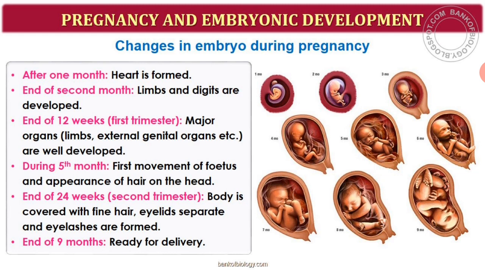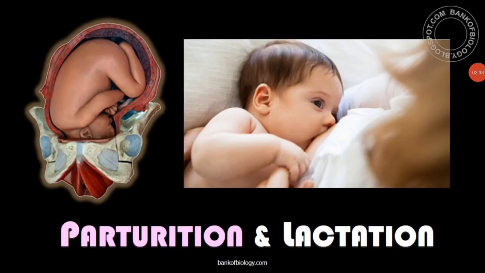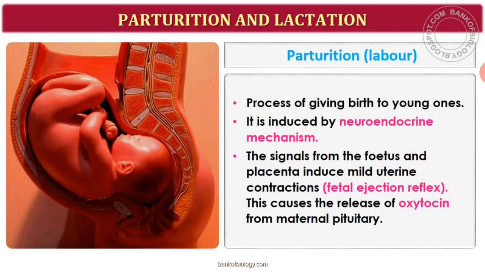Then at the end of the 24th week, that is the second trimester, that is 6 months, the body is covered with fine hairs, eyelids develop and start separating, eyelashes are formed, and finally at the end of 9 months the baby is ready to be delivered. These are the changes occurring in the embryo, given in brief, not in detail. Next we will move on to parturition and lactation.